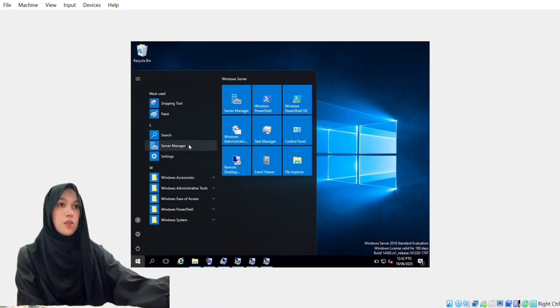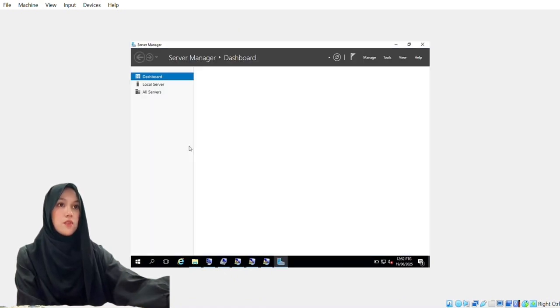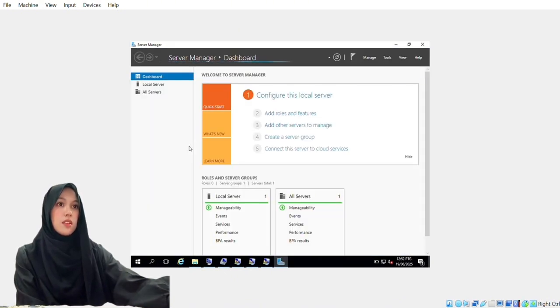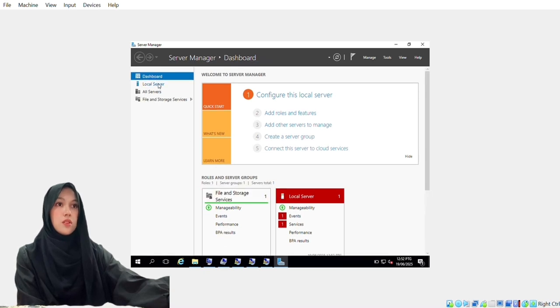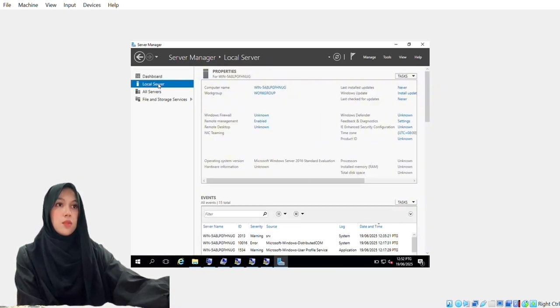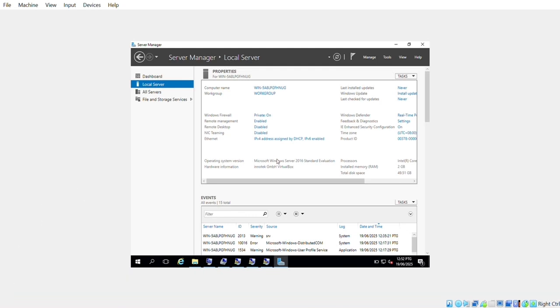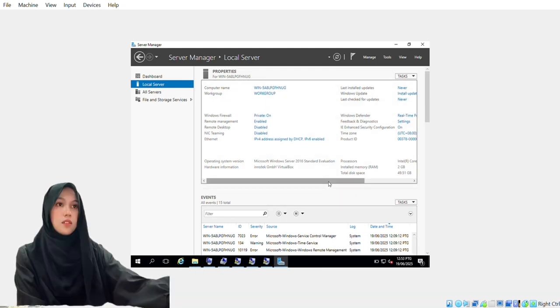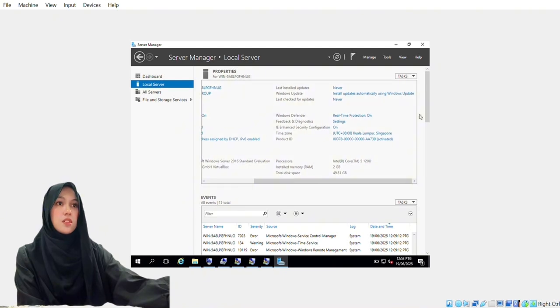Firstly, click on the Windows icon and choose Server Manager. Then, click on the option Local Server and it will pop up the information it has. Then, make sure to slide to the side and click on the Install automatically using Windows Update.